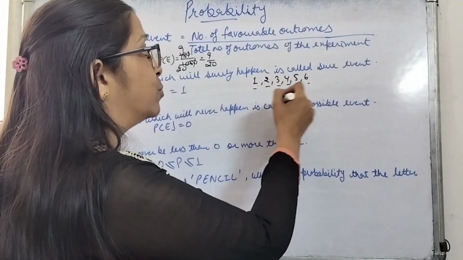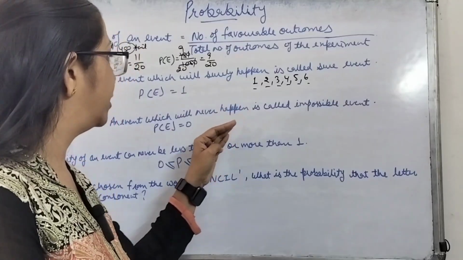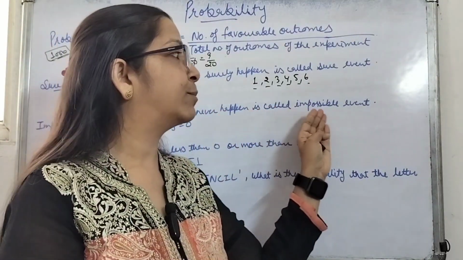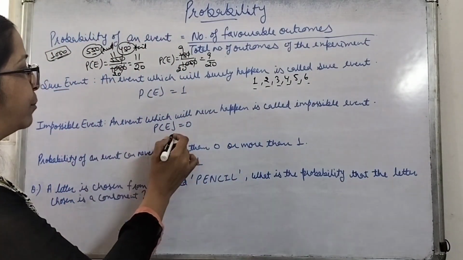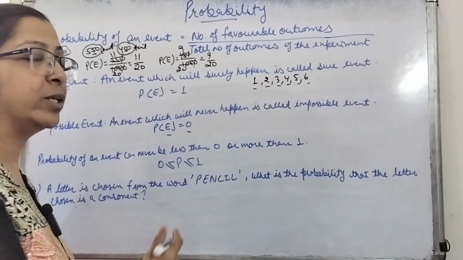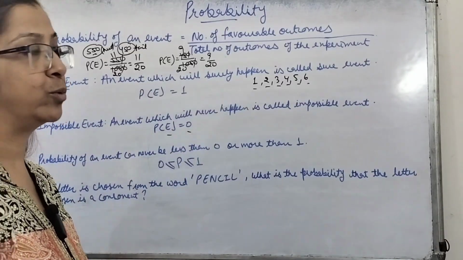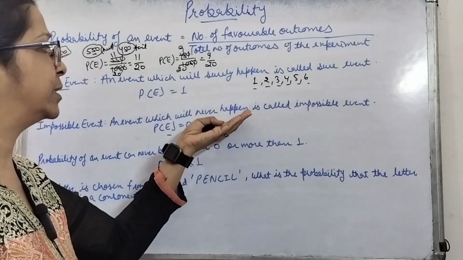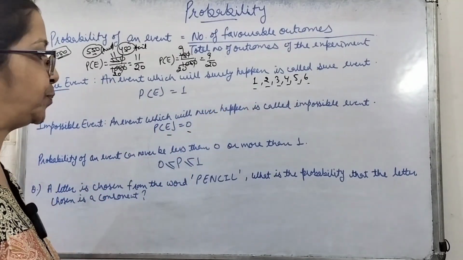So none of the numbers is more than 6. So it is not possible that the event will happen. When the event is of such a type which will never happen, such events are known as impossible events, and the probability of an impossible event is 0, because the number of favorable outcomes will be 0 in this case. So when the numerator is 0, the whole probability will be 0 only. So for an impossible event, the events which are not at all possible to happen, the probability for those will be 0.